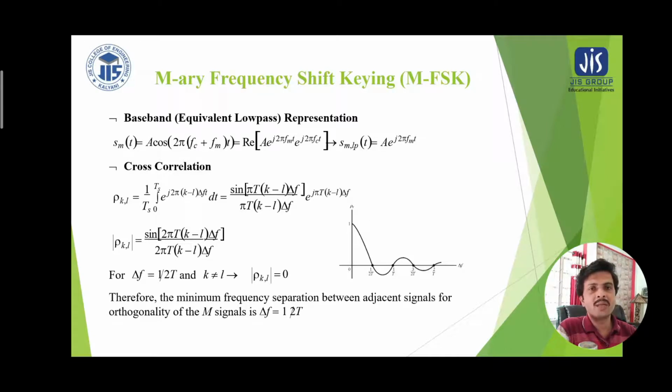Therefore the minimum frequency separation between adjacent signals for orthogonality of the M signals is delta f equal to 1 by 2T. Here one thing we can note, that the primary lobe of the spectrum is having the maximum magnitude, and gradually the magnitude is falling thereafter.